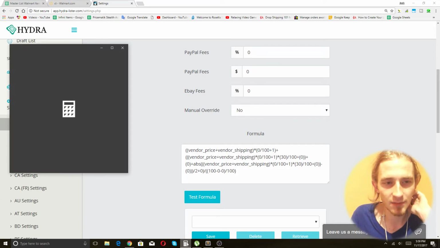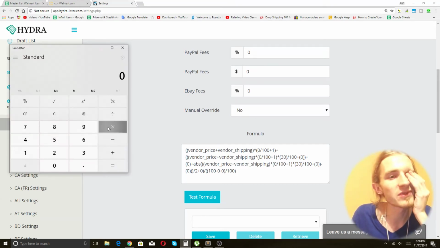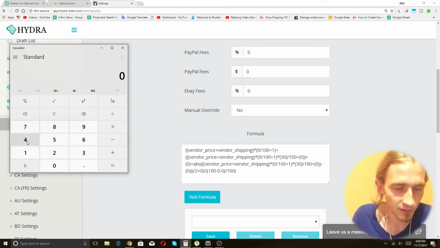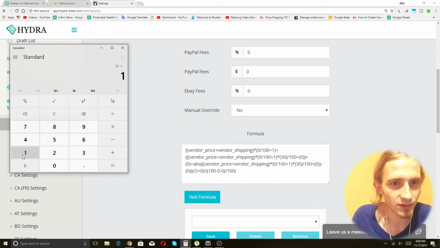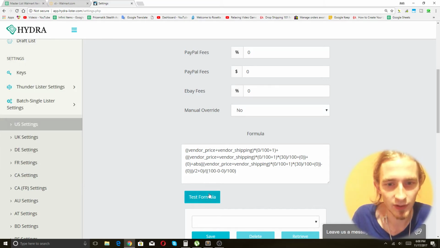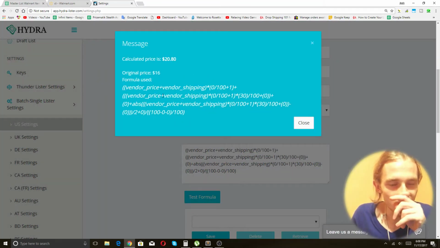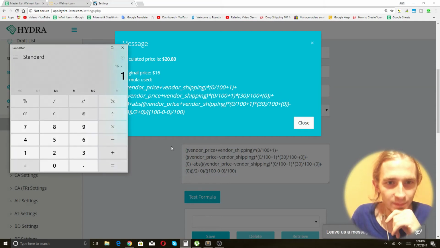But the reality is that most of our items are not $10 items. Most of our items are at least like, the sale price would be like 20 bucks, because most of the items are between like $20 and $40 a cost. So let's see what a $16 times 1. We're going to go in here. I know I'm being really confusing, guys. I apologize. Okay, so if we sell a $16 item, which would be a $10 item plus shipping, it's going to sell